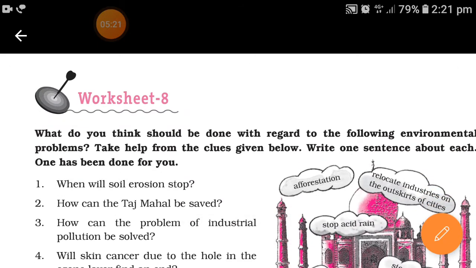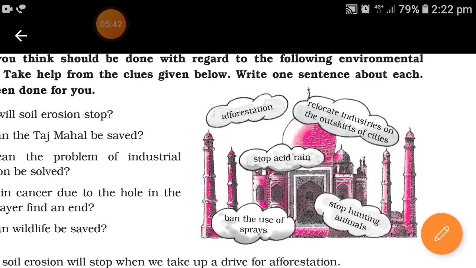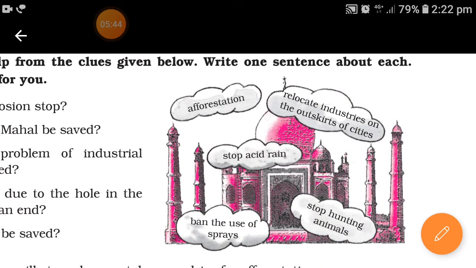Now see, in worksheet number 8, what do you think should be done with regard to the following environmental problems? Take help from the clues given below. Write one sentence about each. One has been done for you. In the picture you can see the famous monument, one of the 7 wonders. What is this monument? Taj Mahal. Very good. Along with Taj Mahal, you can see in the bubbles some phrases are written. Afforestation, right?